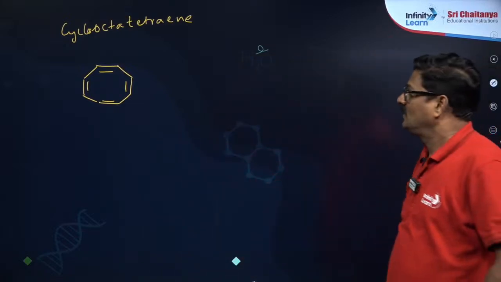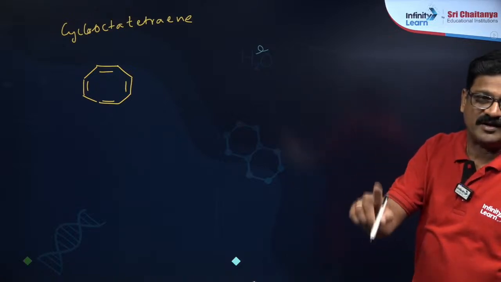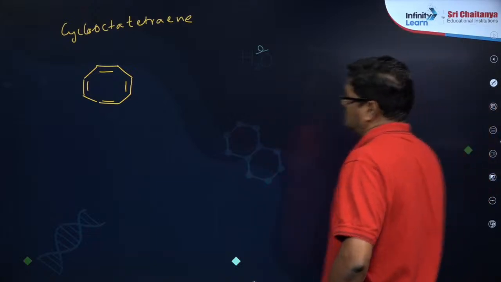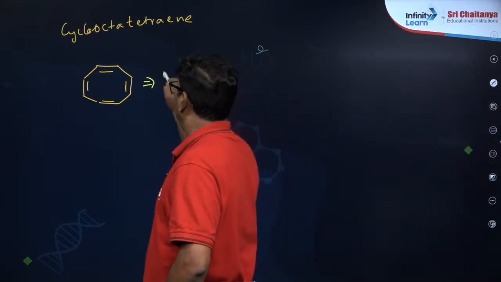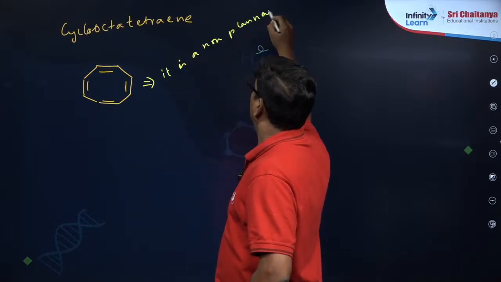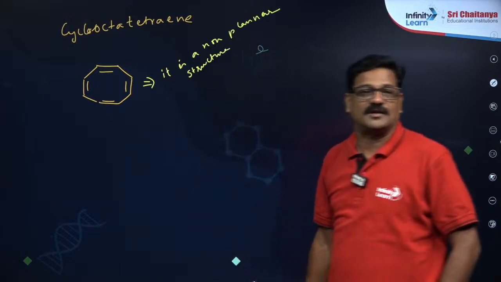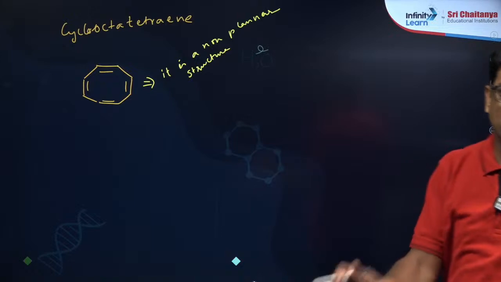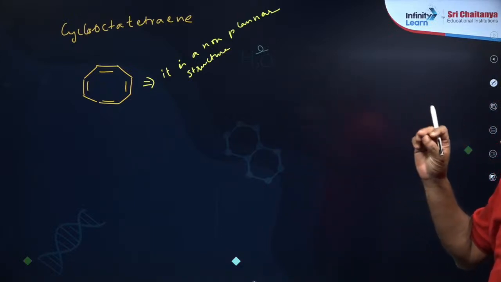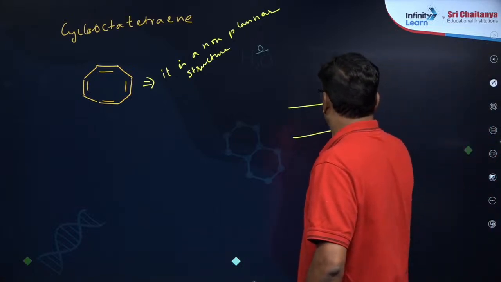Cyclooctatetraene. Okay, this is said to be anti-aromatic, but it is not anti-aromatic, it is non-aromatic. It is a non-planar structure. People thought this cyclooctatetraene is a planar structure, and previously it was said to be anti-aromatic, but it is non-aromatic because it has a structure like this.